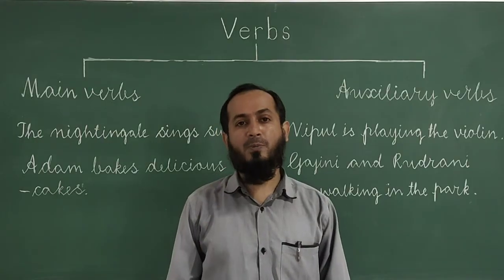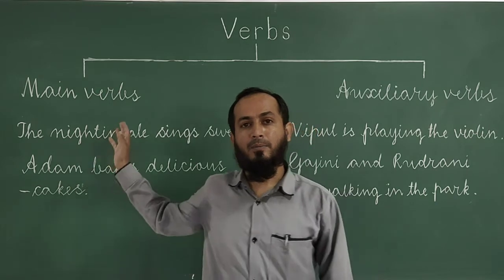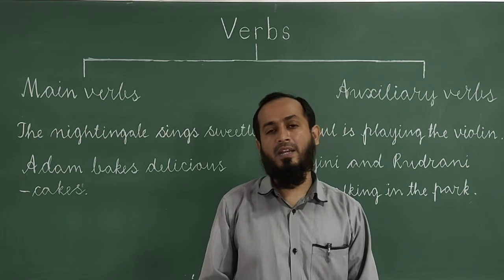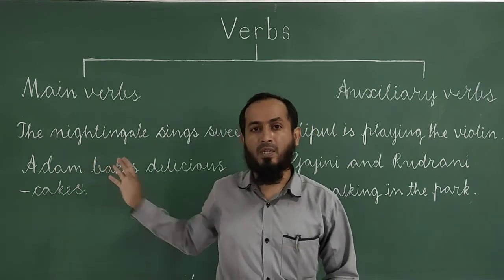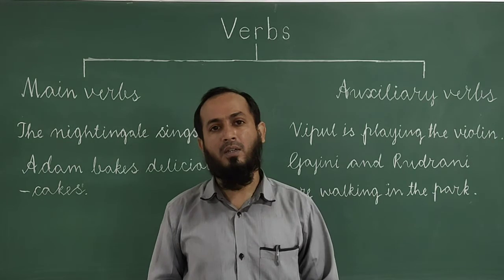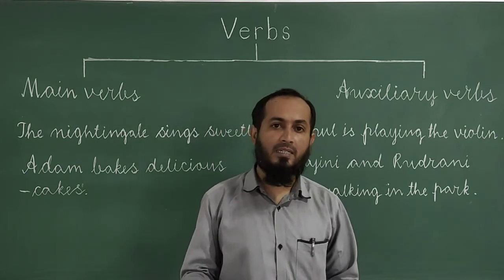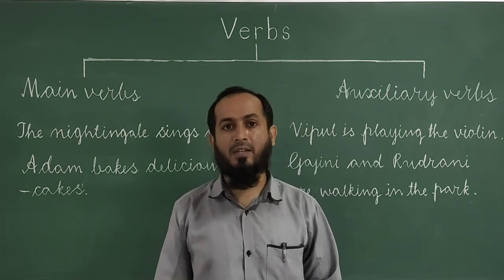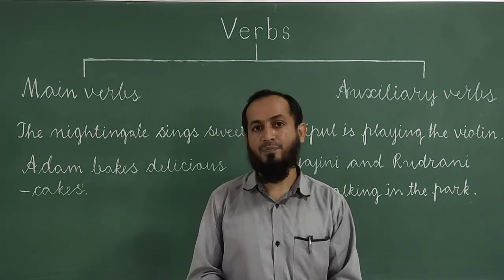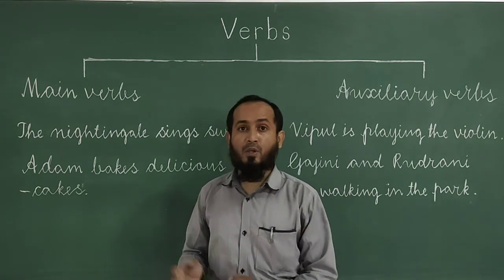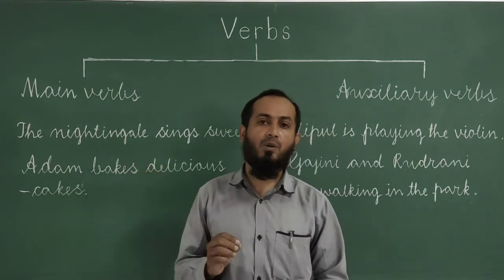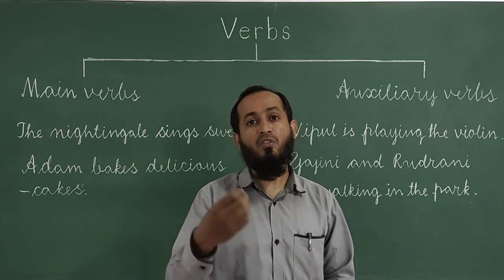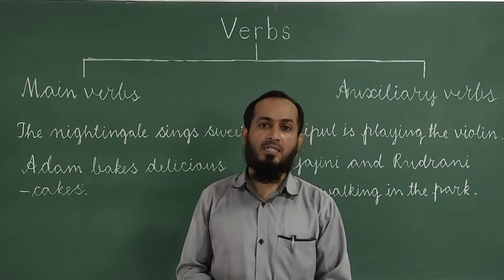There are 2 types of verbs. They are main verbs and auxiliary verbs. Let us learn first what are main verbs. The examples of main verbs are go, come, read, write, watch, learn, sleep, drink, eat, etc. Then let me give the definition of main verbs. Main verbs show the actual action, or we can say work performed by the subject.